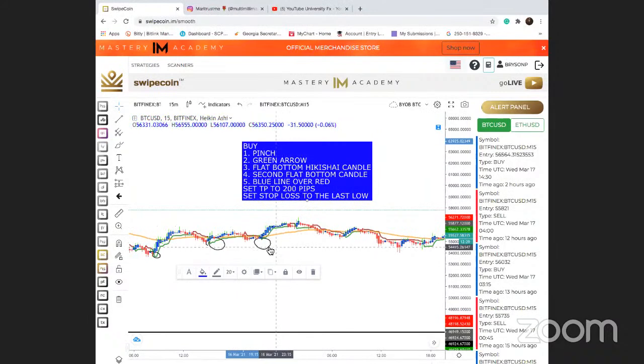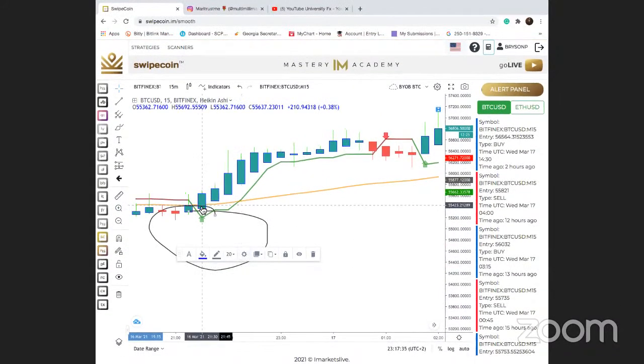Right. So after we find the flat bottom, let me show you guys a flat bottom real quick. Flat bottom candle. Boom. Here's the flat bottom candle. If you guys notice the blue outline of the candle, that is the body of the candle, and the lime green are the wicks. Okay. So we're looking for a flat bottom candle.